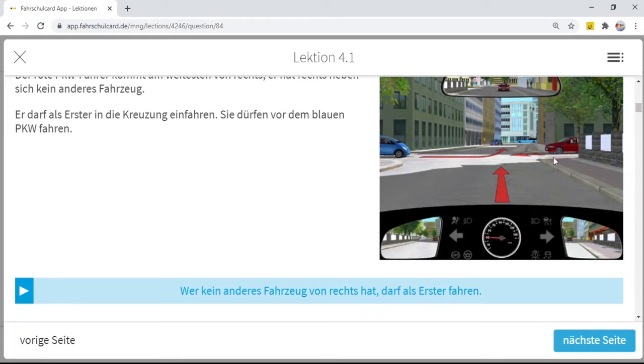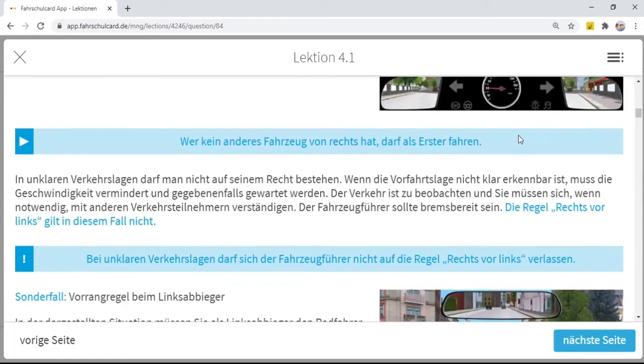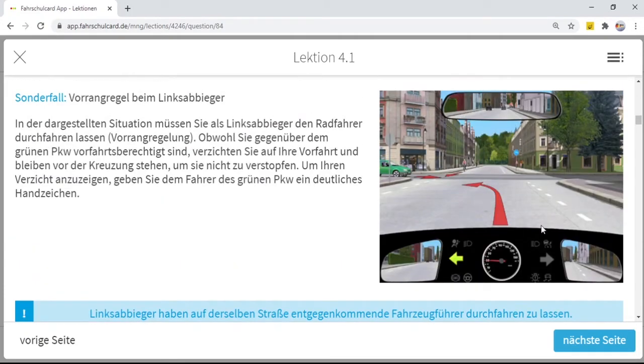Any car which is on the right side of your car has priority. Just simply learn this. So whenever you are reaching a junction or a crossroad and there is no traffic sign or traffic signal, you have to take care of the rule right before left. For example, here when you are approaching a road, you are on the right-hand side of the green car, so you have priority compared to the green car. You can go before the green car, and then the green car will proceed.